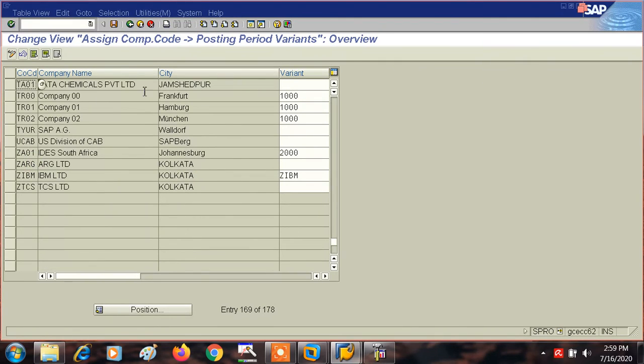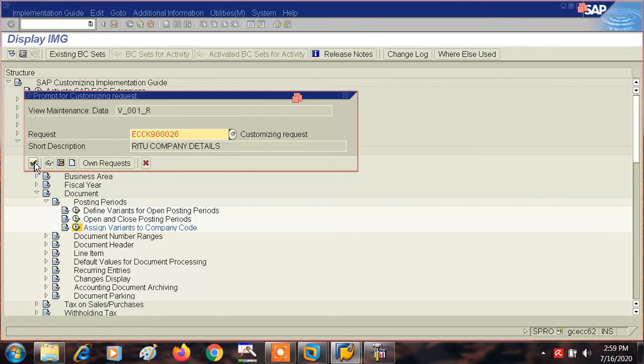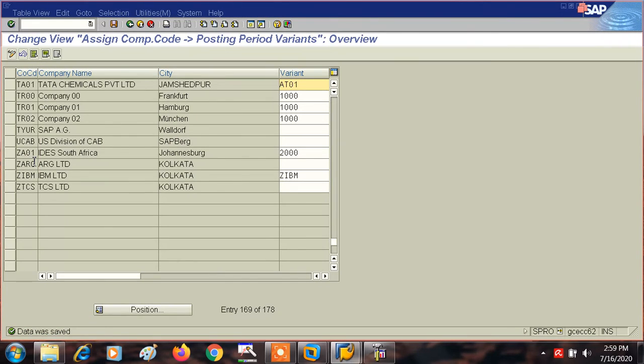So see here, our company code variant is blank. Here the variant is blank. So what is our variant? This is AT01. Fine. So now save it. Save. Okay. So now our SAP system has come to know that the company code TA01 has got its posting period variant named AT01.